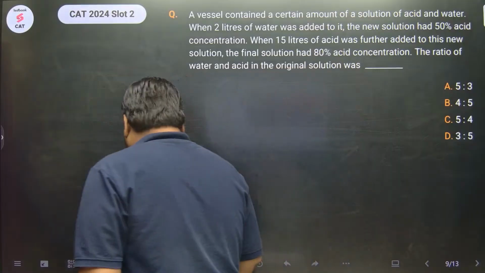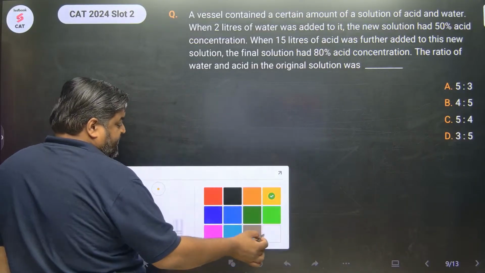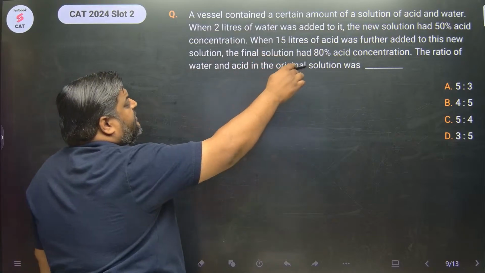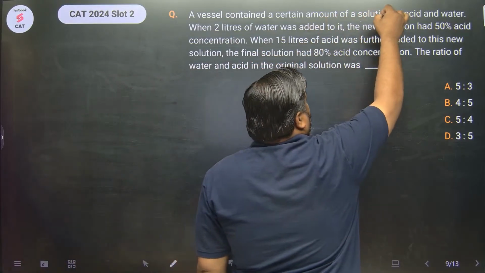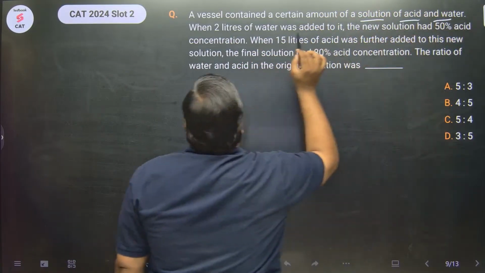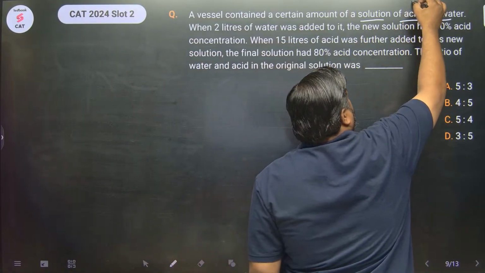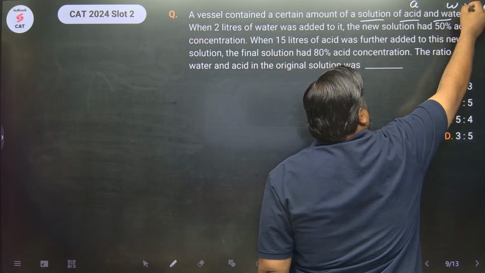Next question, beta. Let's jump to the next question. So there was a vessel that contained a certain amount of solution of acid and water. Let's say the amount of acid is A, and the amount of water is W.